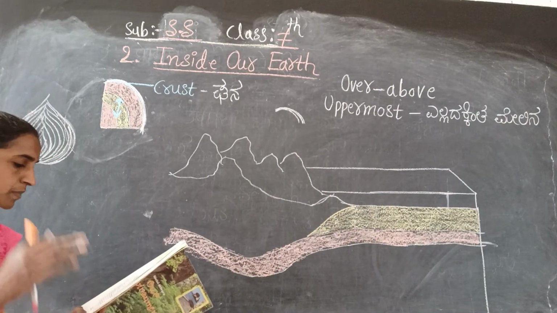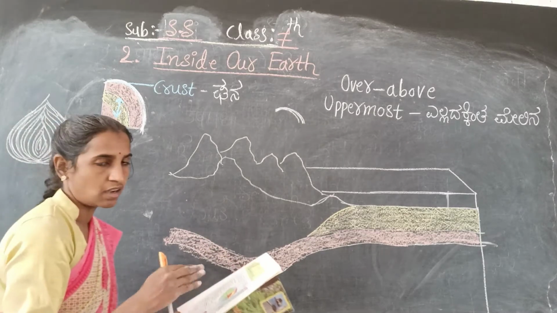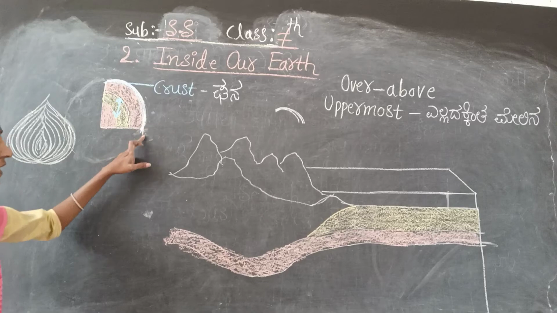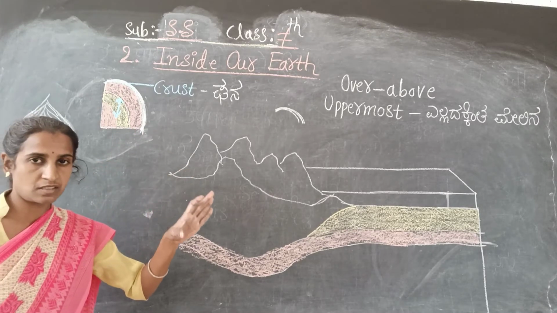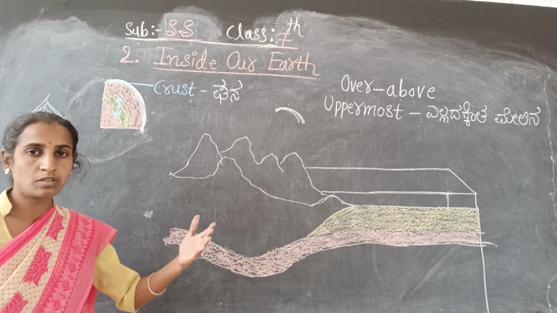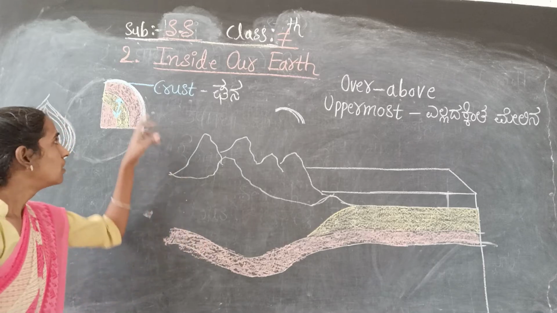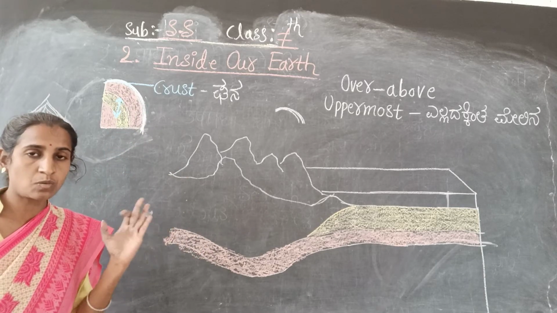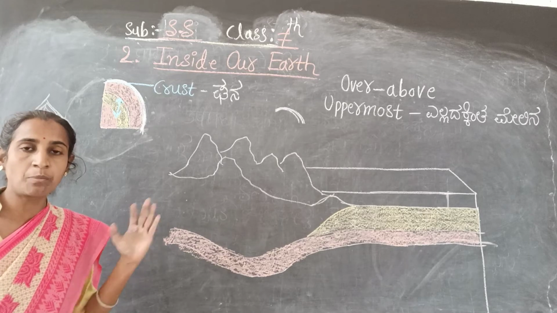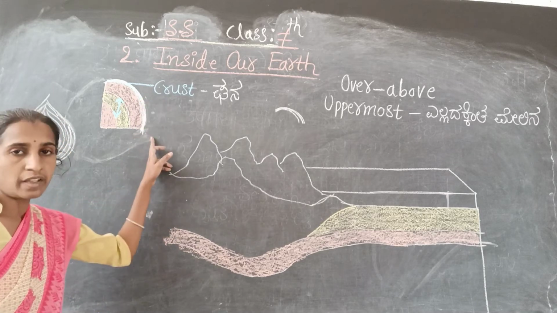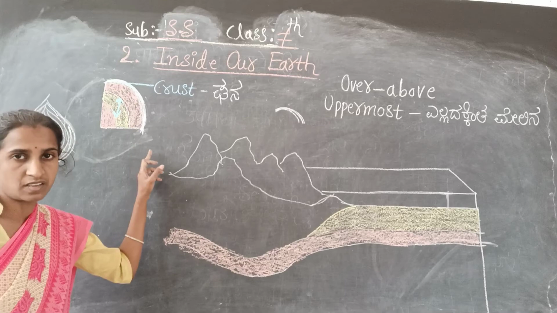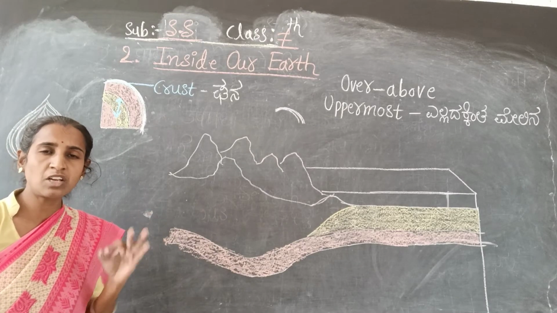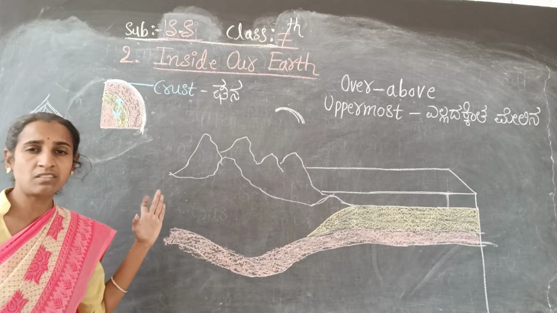What is given? It is the thinnest of all the layers. I already told you this. So this is a very thin layer. Many layers are there, and out of those, the uppermost layer is a very thin layer. That point you have to remember. Thin means it is a very thin layer.